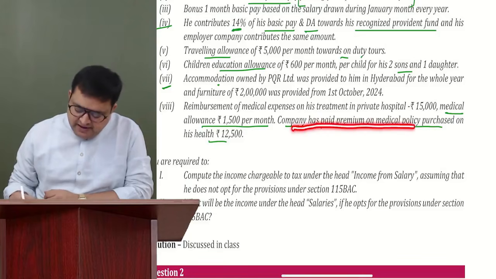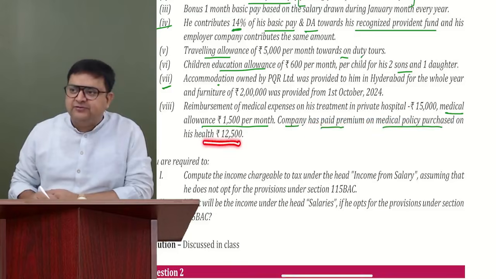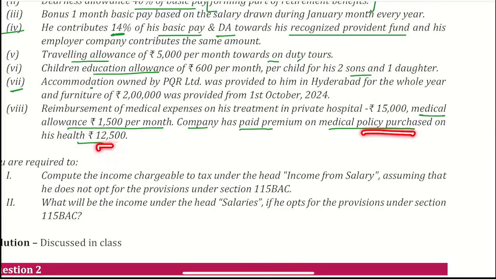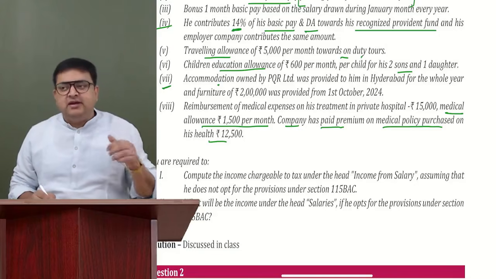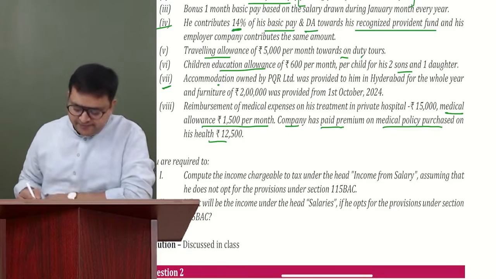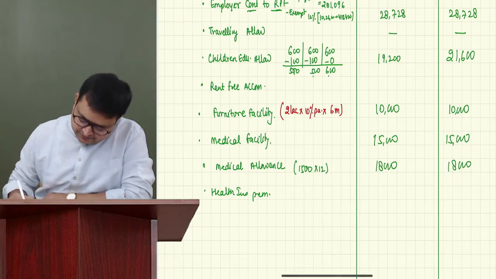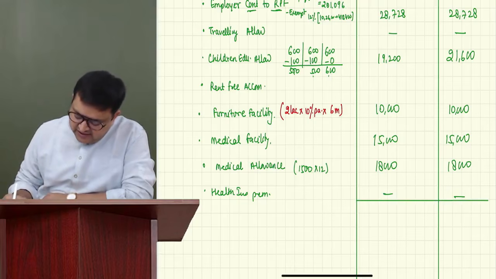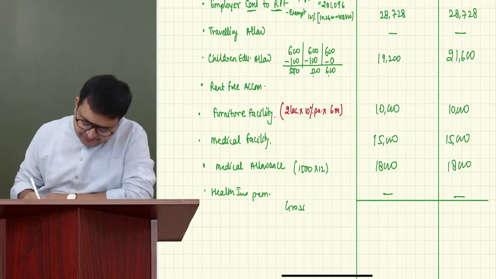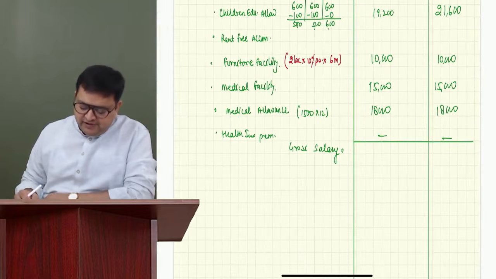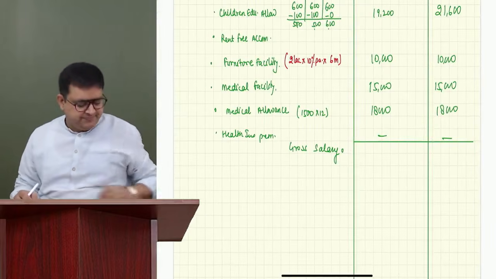Now, company has paid premium on medical policy purchased on his health, 12,500. What about this? Premium on purchase of health insurance, 12,500. Health insurance premium is exempt. Life insurance premium is taxable. Only health insurance premium is exempt. So it is exempt. Now we are just left with our RFA, and then we will compute our gross salary.